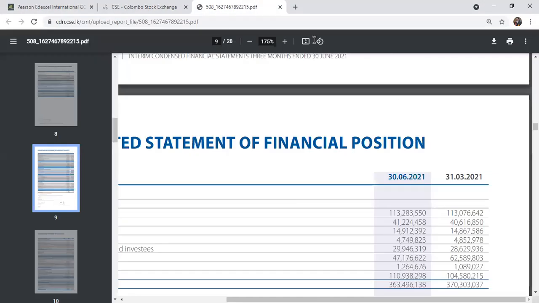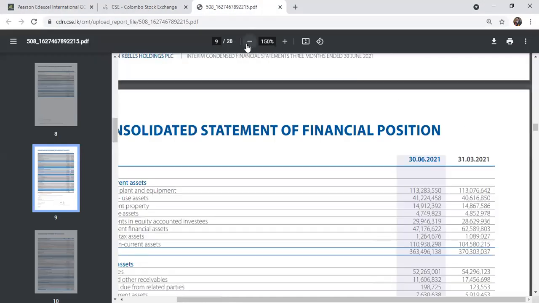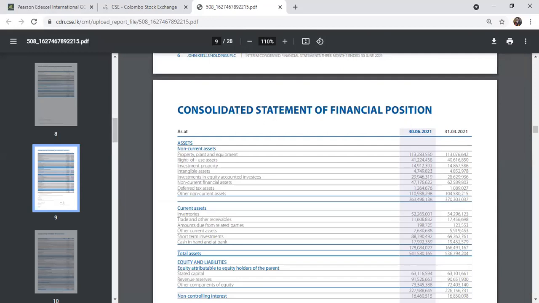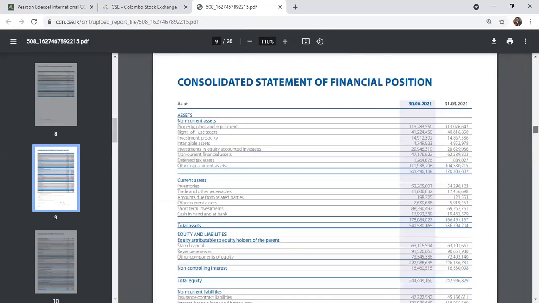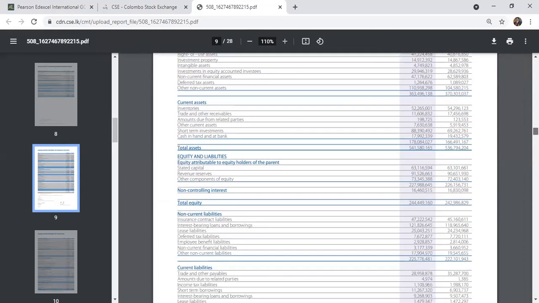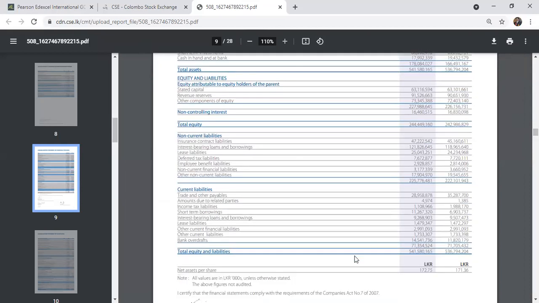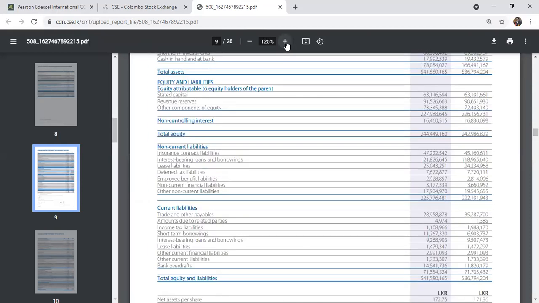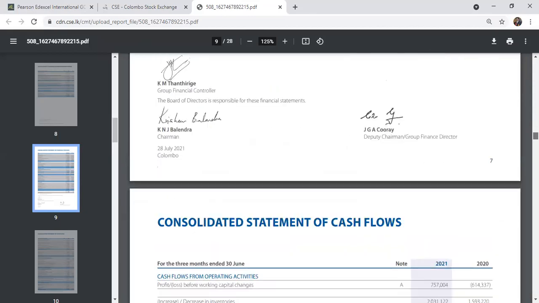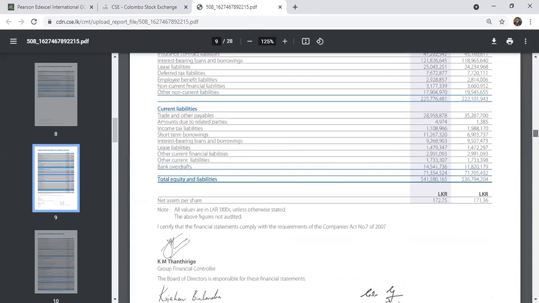Here also you can see in this financial statement, as I told you, John Keells, the biggest organization, a diversified company in the Colombo Stock Exchange. In their group financial position, if you go to the bank overdraft section at the bottom under the liability section, you can see the bank overdraft value. For this period they have 14 billion bank overdraft, and last year 2020 it was 11 billion. So 11 billion to 14.5 billion, a bank overdraft increase.